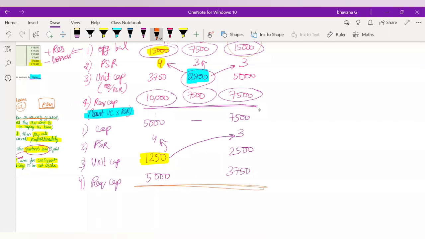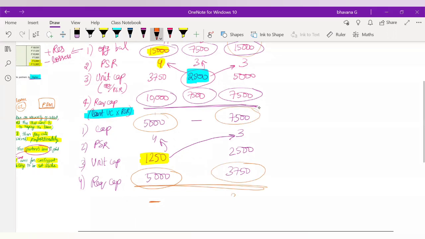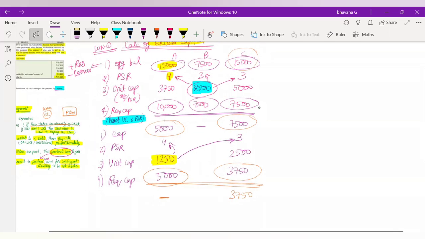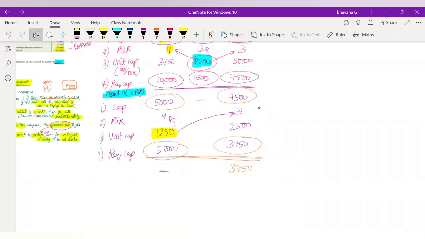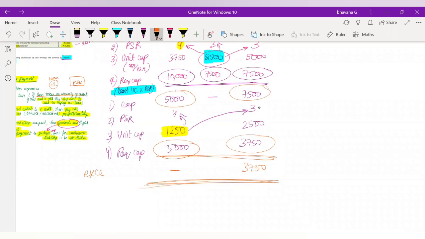And now in this step, what you have to do? You have to do capital minus required capital. For A, it will be 5,000 minus 5,000, which is nil. For C, it will be 7,500 minus 3,750, 3,750. So again, I told you, when you complete a series of 4 steps, another capital's balance will become 0. Okay, so in the end, when you have only one partner's balance left, you have to stop then and there. This will be termed as your excess capital.